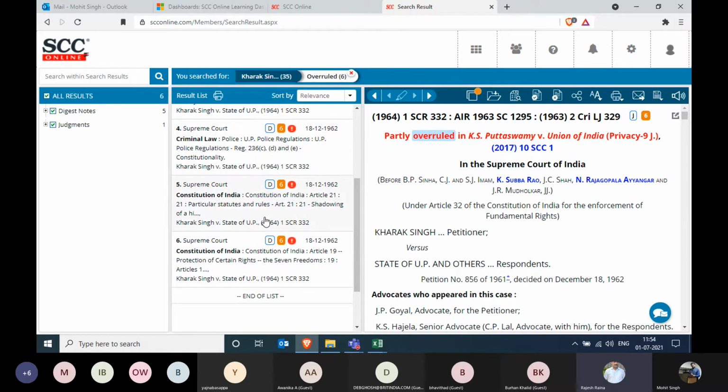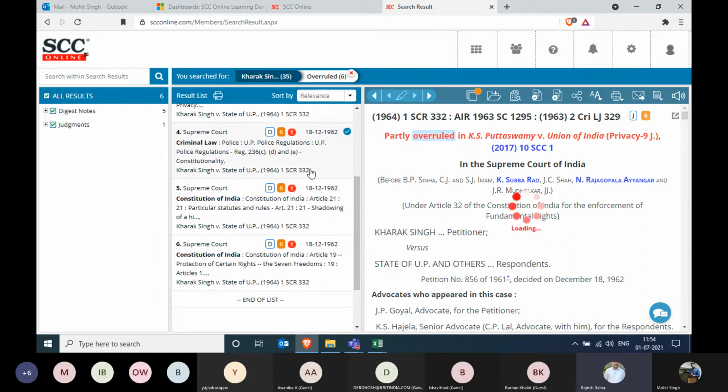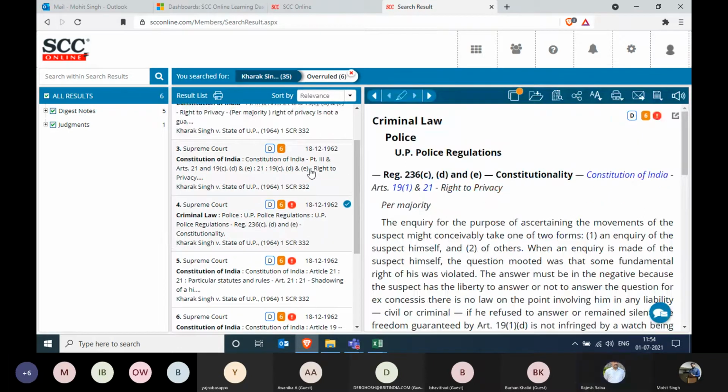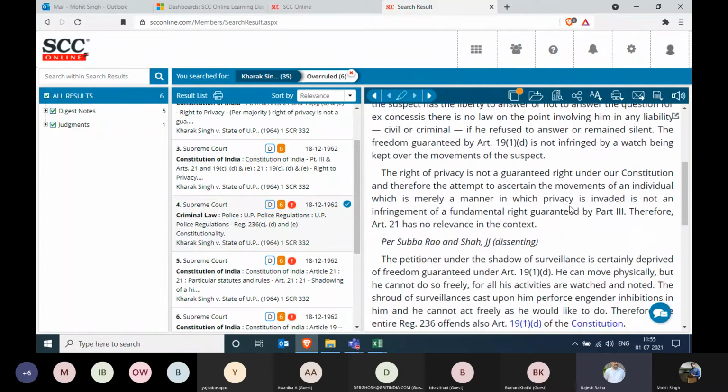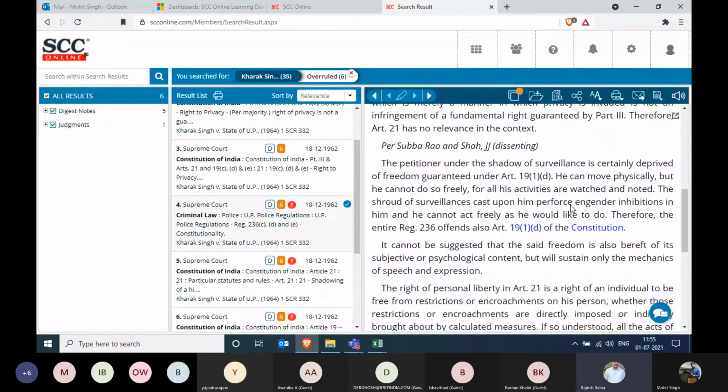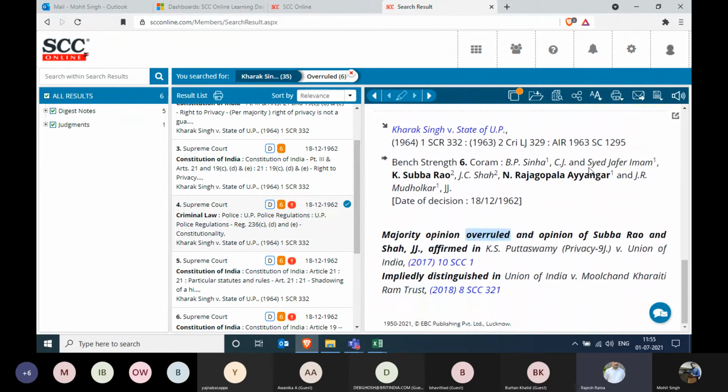Let's click on the first one, and it will now show me the law point, that is UP Police Regulation 236, constitutionality, Article 19(1)(d). As per majority, that is the opinion given on this particular law point. And there are a couple of judges, Justice Shah and Justice Subbarao, whose opinion on this law point is dissenting. So that's mentioned over here. Further scrolling down, it will also show me in which particular case law it has been overruled.